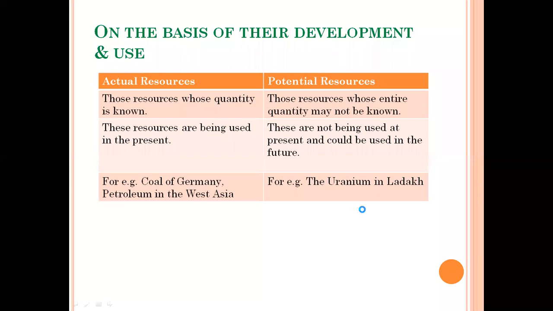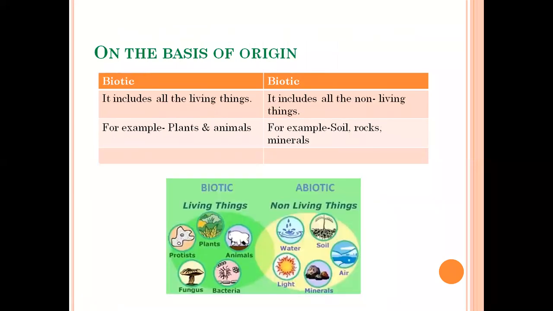Now, your next type of resource: we classify natural resources on the basis of origin. Okay, on the basis of origin. What is the meaning of origin? Something which developed from something. ठीक है, जहां से develop हुआ है कुछ.